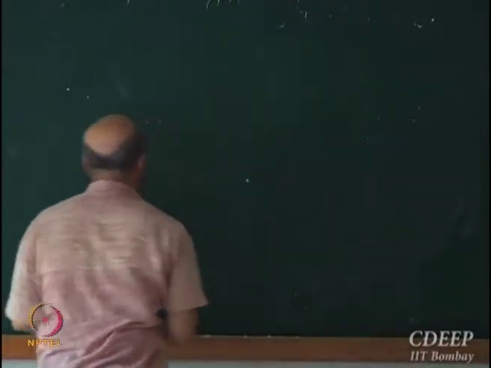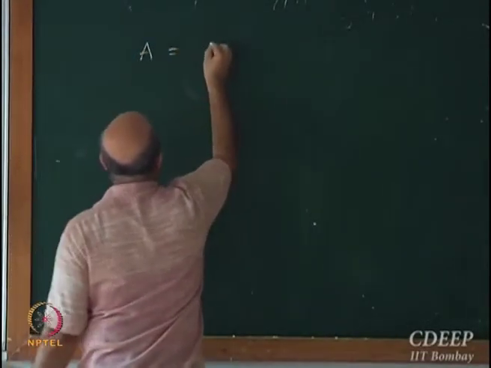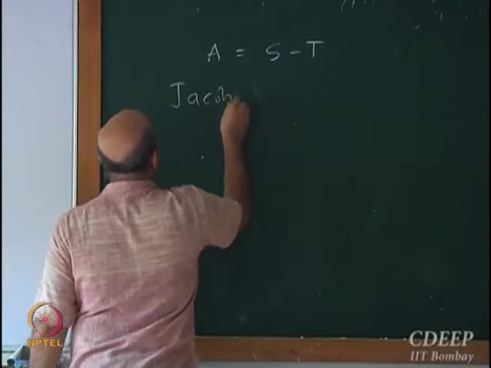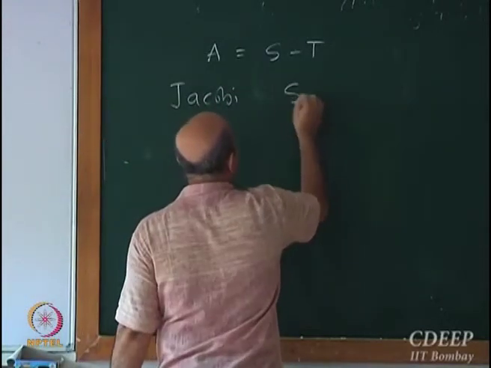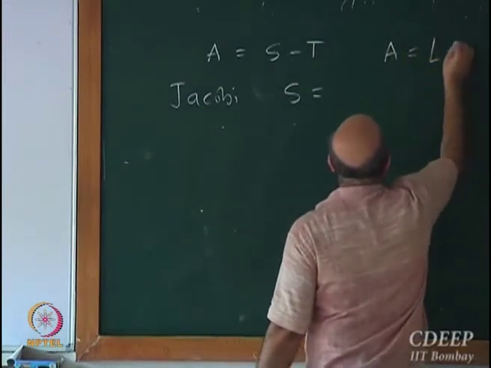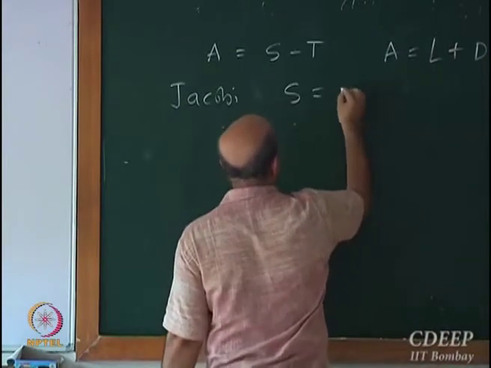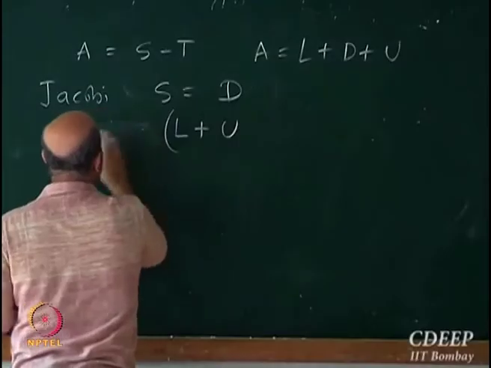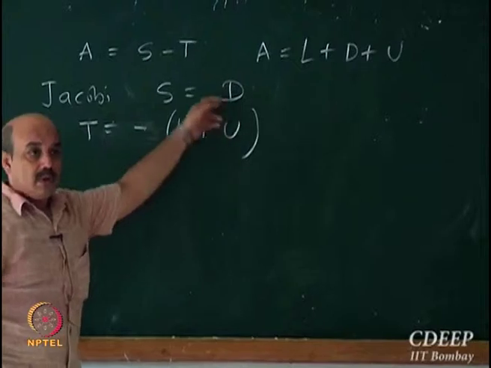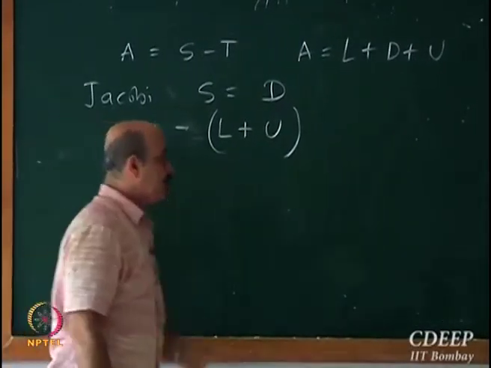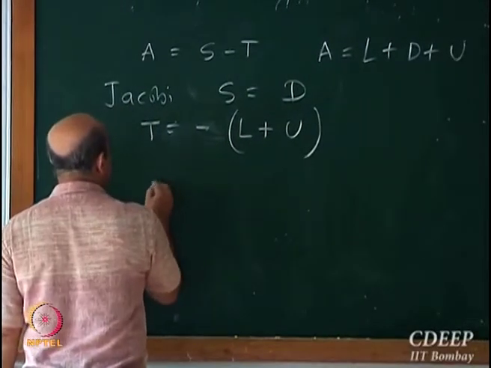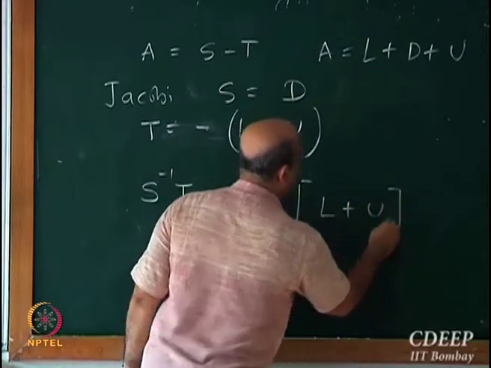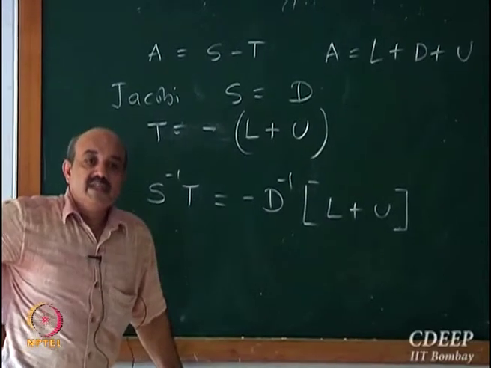Let's go back and see the Jacobi method, where we wrote A as S minus T. We also wrote that A is equal to L plus D plus U. Then for the Jacobi method, S was D and T was minus of L plus U. Now, just think of S inverse T, which is minus D inverse times L plus U. What is D inverse?